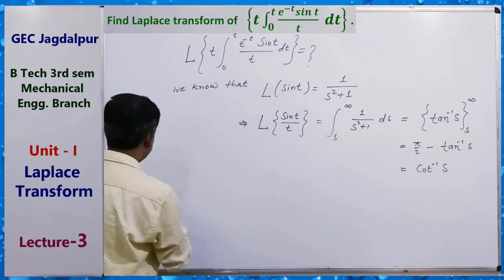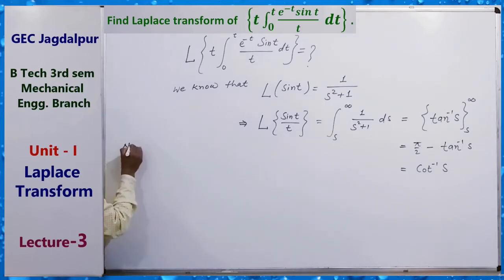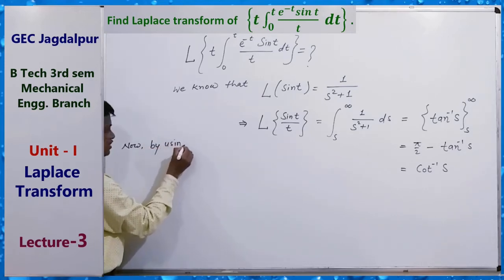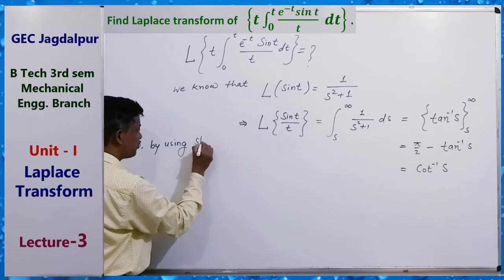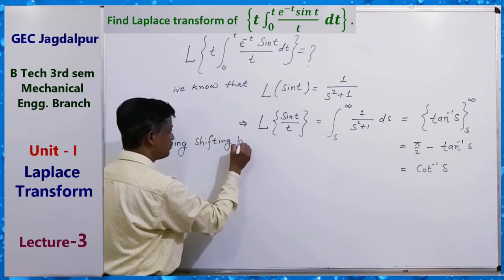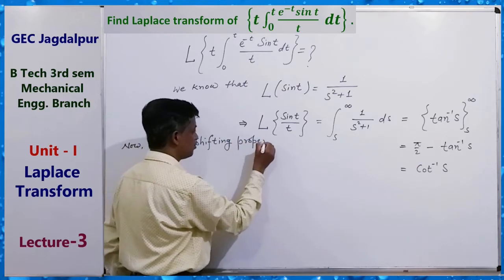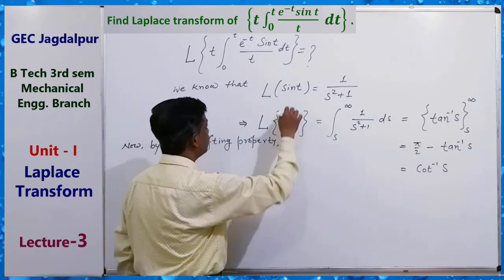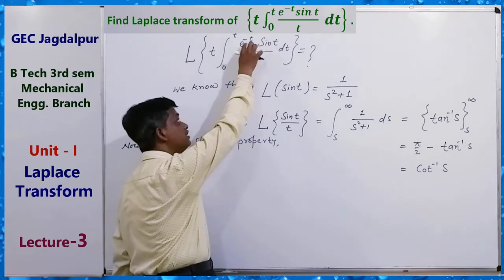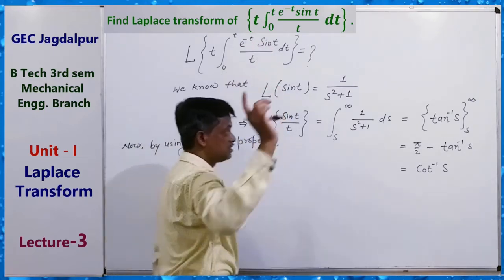Now, by using the shifting property, we take e to the power minus t times sin t by t. What is the first shifting property?